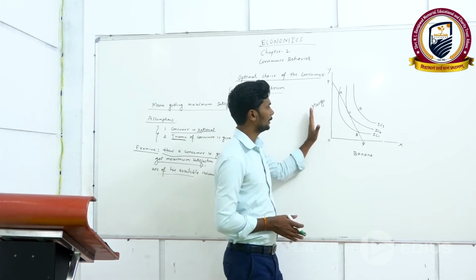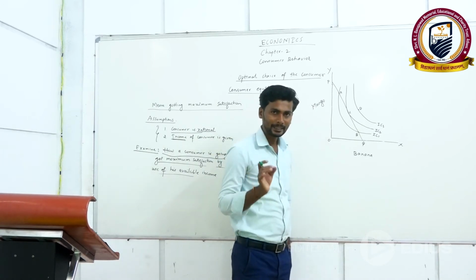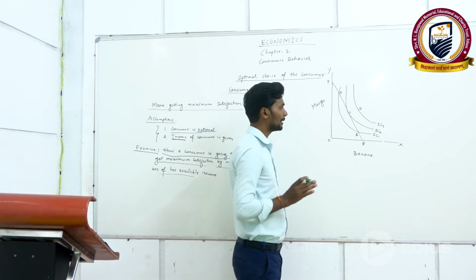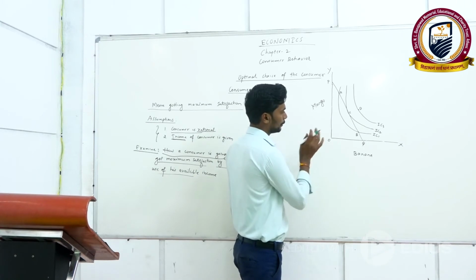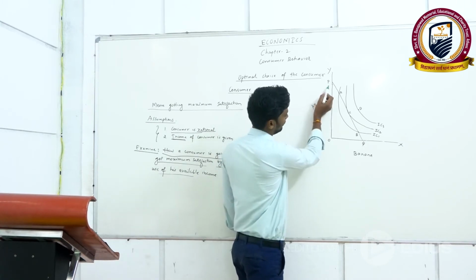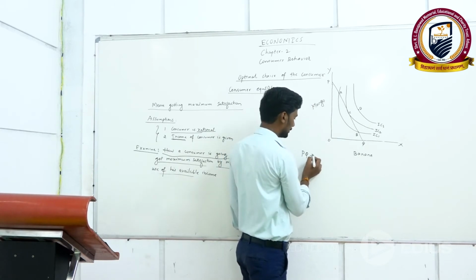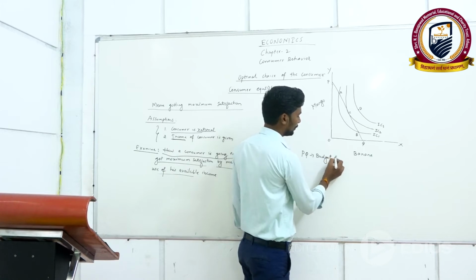This is the diagram. In this diagram I will show you how a consumer gets maximum satisfaction by making use of his income. I am making use of two concepts. One is PQ. You can see P and Q here. This is the budget line. You already studied the budget line.